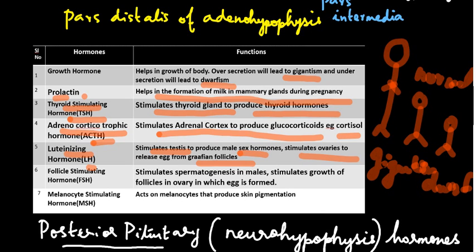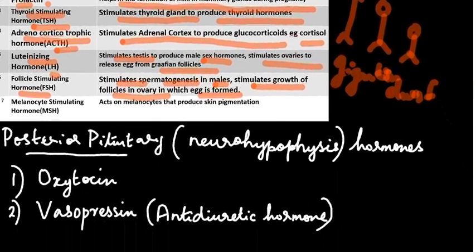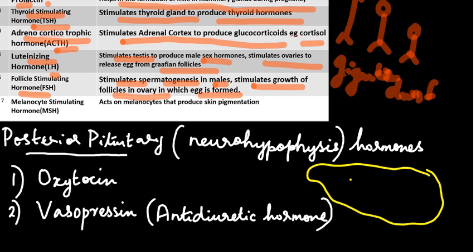Next is follicle stimulating hormone. Follicle stimulating hormone will stimulate sperm formation or spermatogenesis in males. And in females, the same hormone will stimulate growth of follicles in the ovary in which the egg is formed. Now this is the ovary, which has follicles with their cells, and the egg will be produced within the follicles. So the growth of these follicles is done by the follicle stimulating hormone.